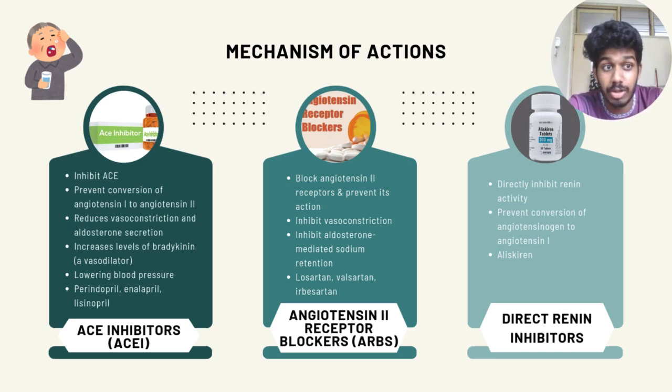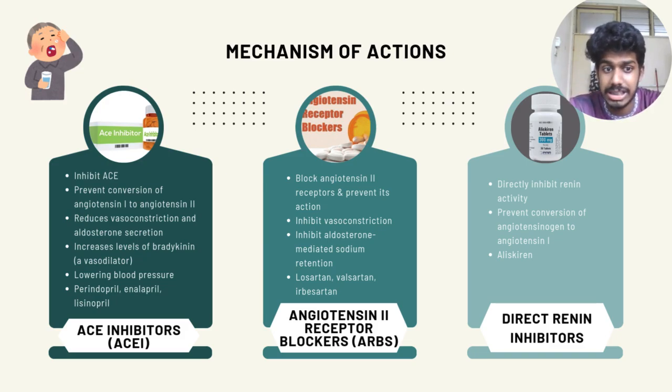So let's explore the mechanism of action for three key medications in the renin-angiotensin system. First is the ACE inhibitors like perindopril and enalapril, which inhibit the ACE to block the conversion of angiotensin 1 to angiotensin 2, which reduces vasoconstriction and lowers aldosterone secretion, ultimately decreasing blood pressure. Second is the ARBs, angiotensin 2 receptor blockers, such as losartan, which block angiotensin 2 receptors to prevent vasoconstriction and reduce blood pressure effectively.